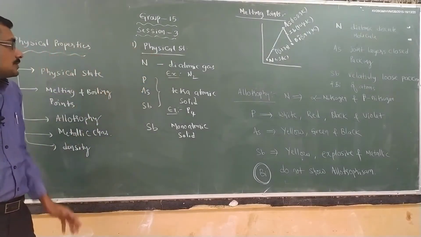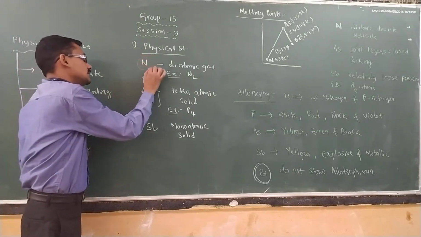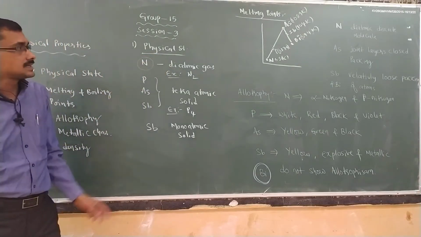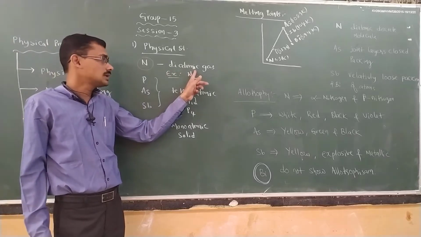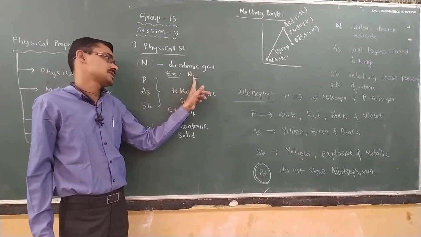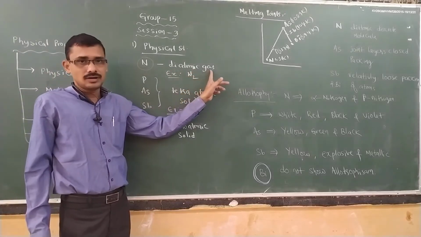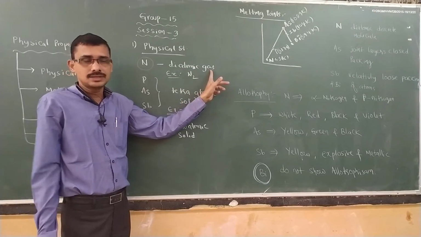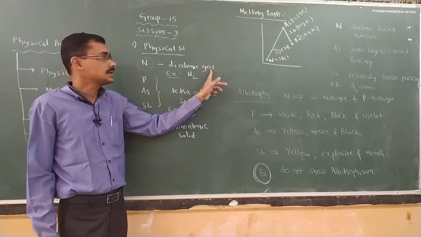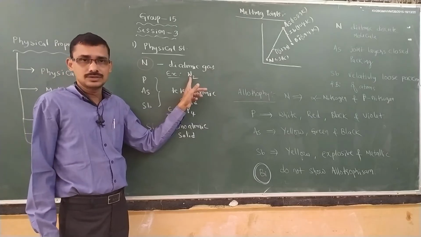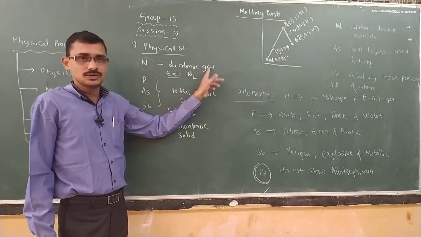The first thing, if you observe the nitrogen here, generally nitrogen exists as a diatomic. Means what? The molecule carries two atoms, and it is a gas. Already we know that 78% of our atmosphere is nothing but what? Nitrogen. That is a gas molecule.